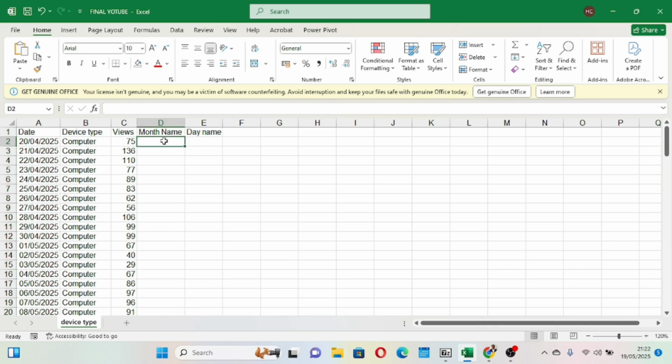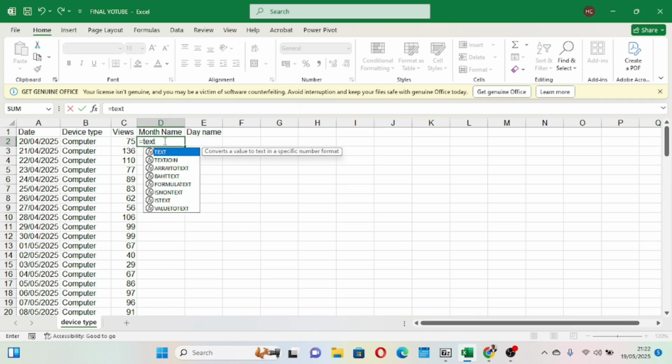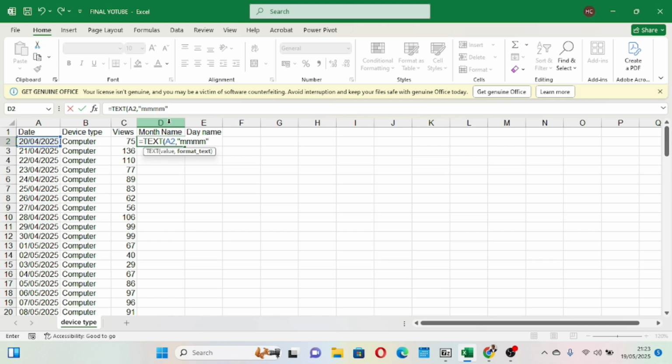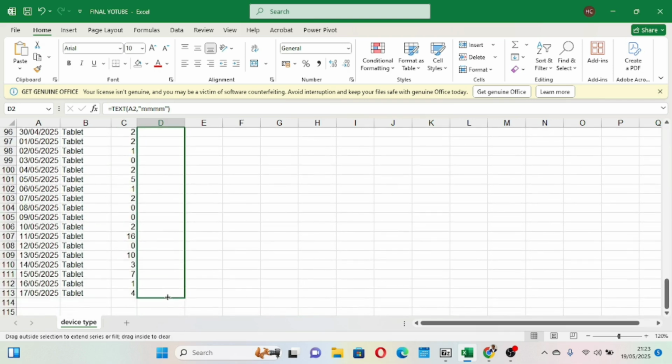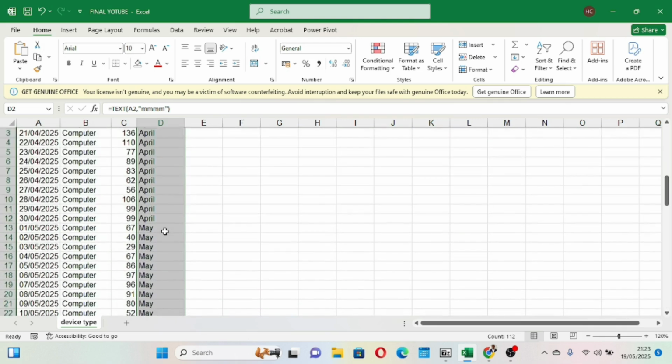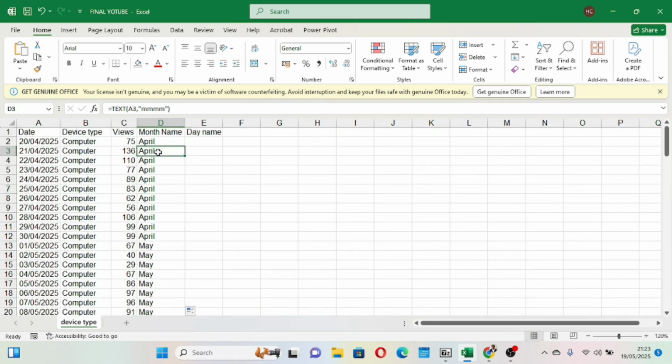So how we do this, I'll just come here and I click equals to and I write TEXT. I click tab and then I want to remove the month name out of this date, comma, and I open my quotations. Since we are talking about month, I'll just put 1, 2, 3, 4 M, because M stands for month. I click and then I'll just come into this cell. When it turns to this small black cross, I double click. It didn't go, so I'll come back here and spread this all over. So it gives me the name of the month, because I want to be seeing the different names of the months as we analyze this data.